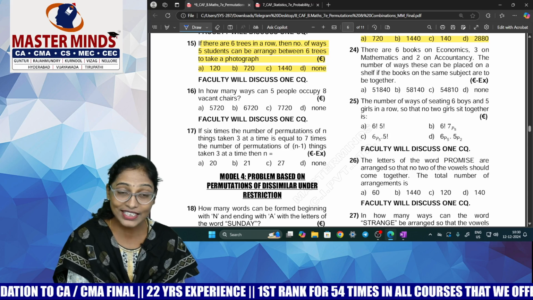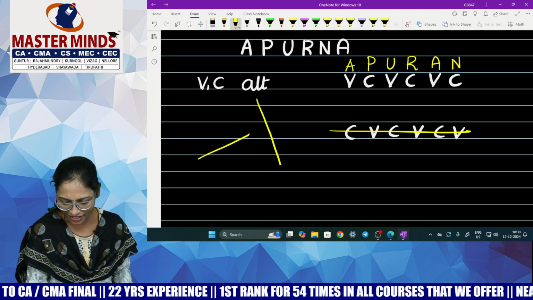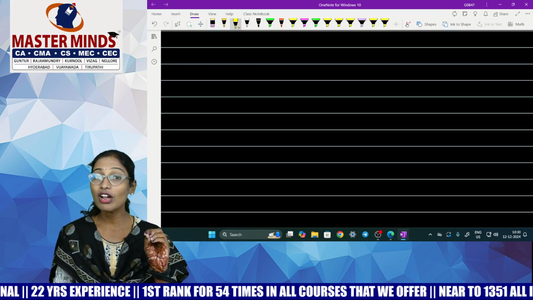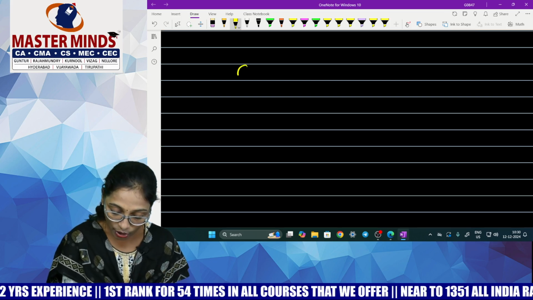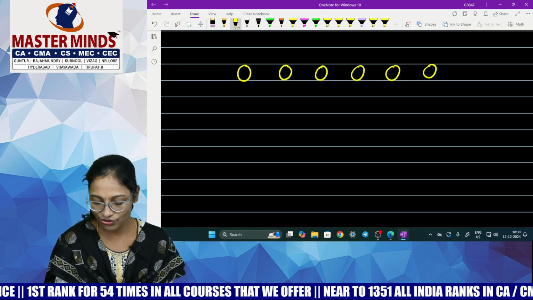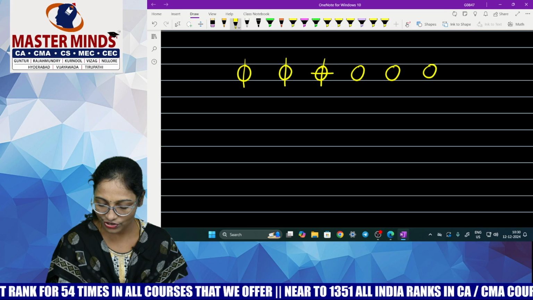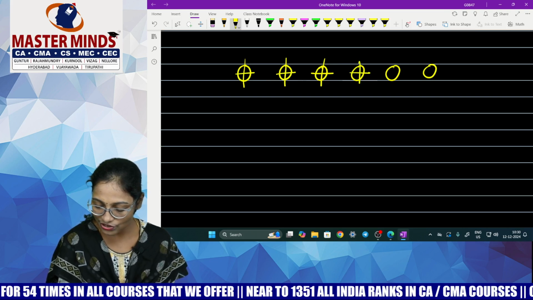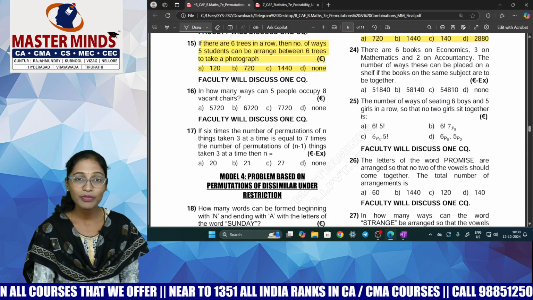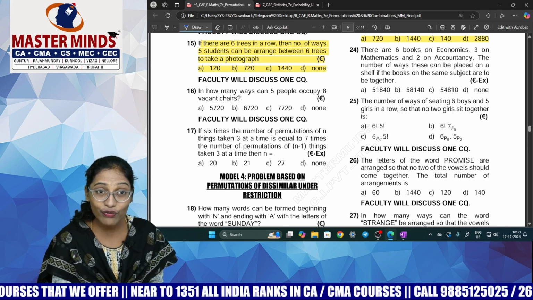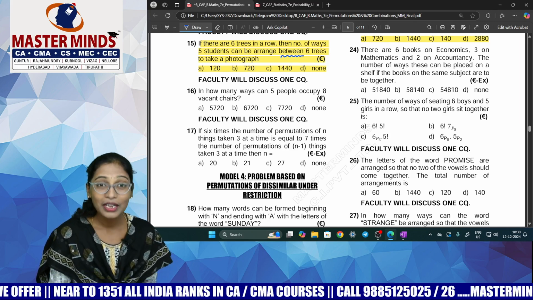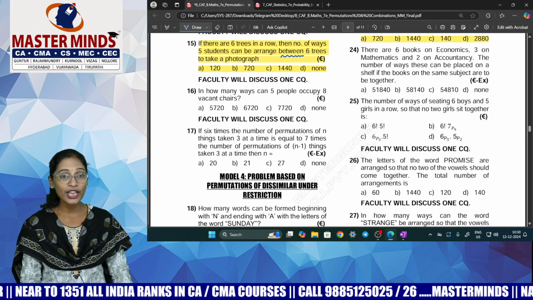If there are 6 trees in a row, so guys, the kind of confidence that you have while solving an MCQ is so important. So how many trees do I have? 6 trees. Let me assume these are the 6 trees with me. So these 6 trees are there in a row. What next? What is your question? The number of ways in which 5 students can be arranged between 6 trees to take a photograph.